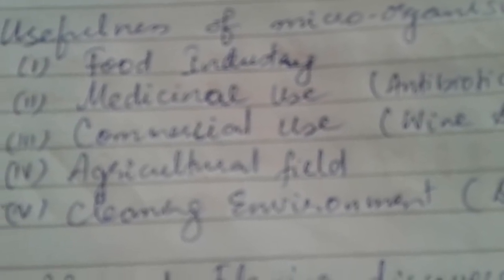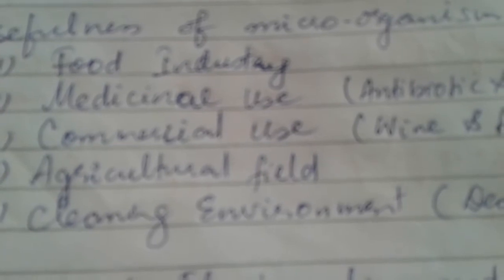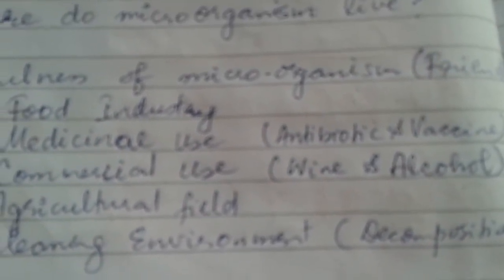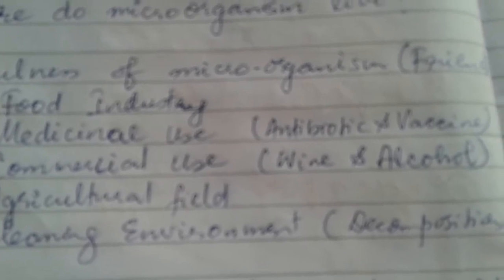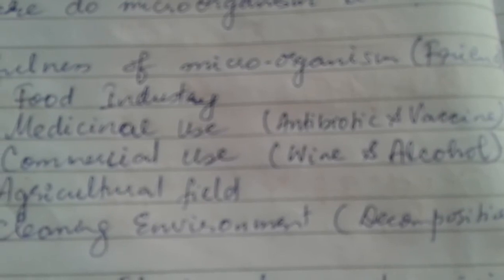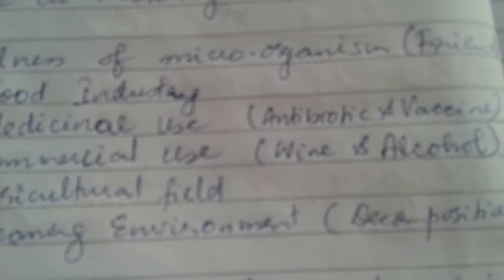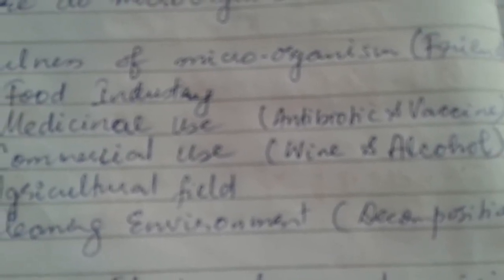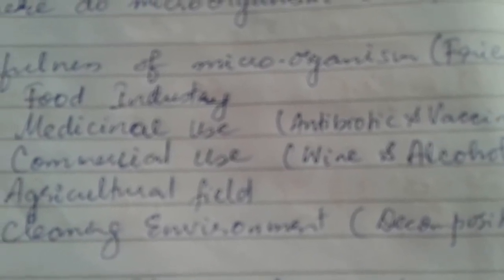Next thing we have is medicinal use. Under medicinal use, generally microorganisms are used in preparation of antibiotics and vaccines. Now let me tell you what are antibiotics. Antibiotics are the medicines that either kill or stop the growth of disease causing microorganisms. Examples for antibiotics are streptomycin, erythromycin.